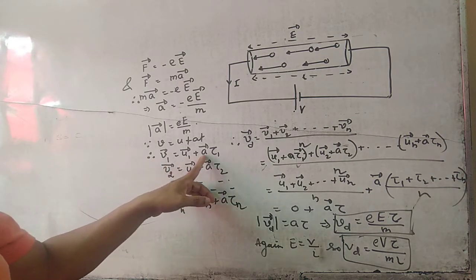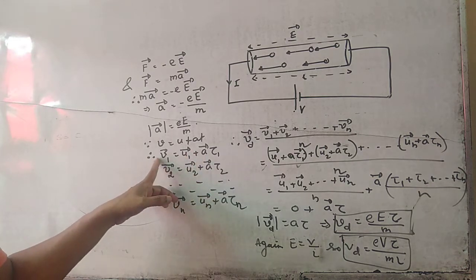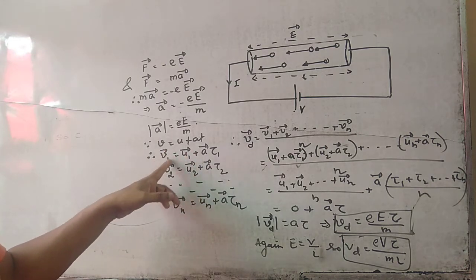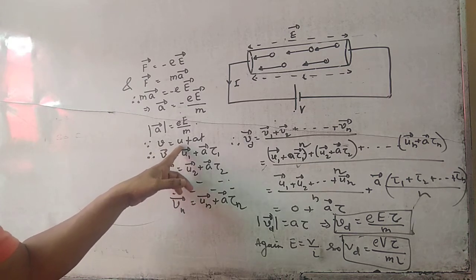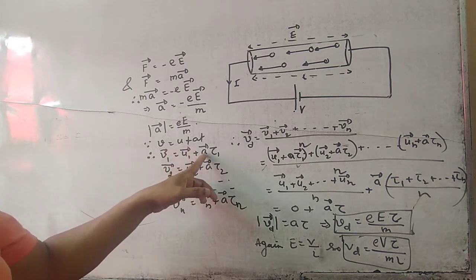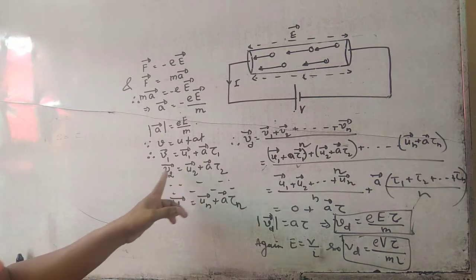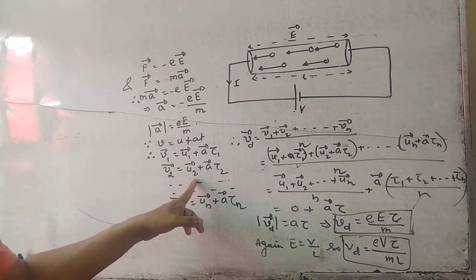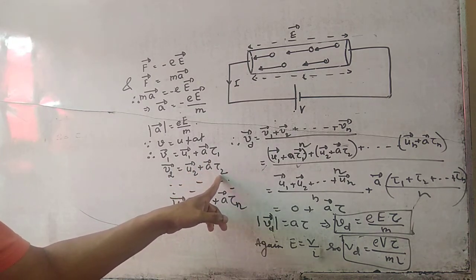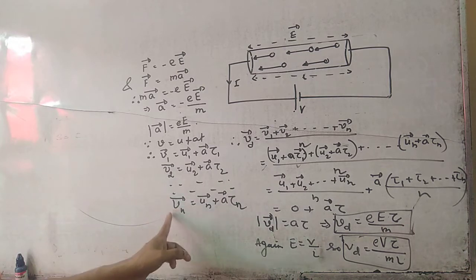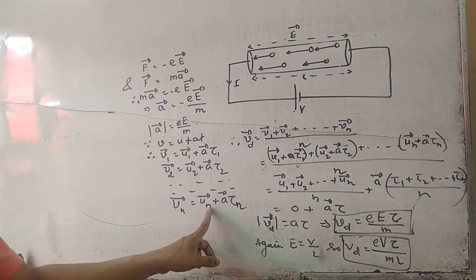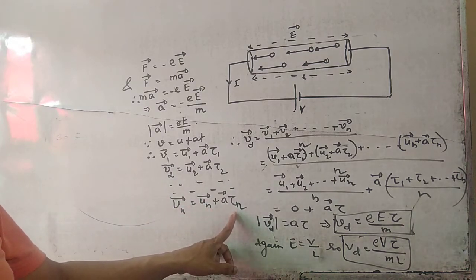So their acceleration remains constant, but the velocity will change due to the direction. So v1 vector equal to u1 vector plus a vector tau 1, v2 vector equal to u2 vector plus a vector tau 2, and in this way vn vector equal to un vector plus a vector tau n.